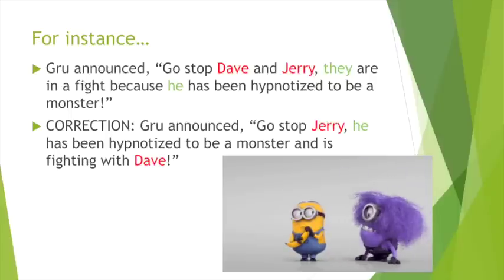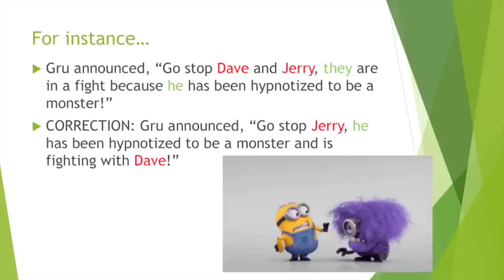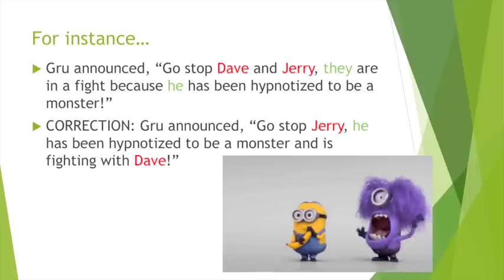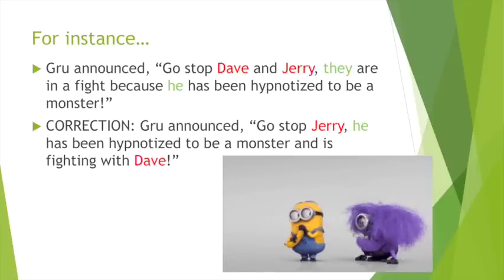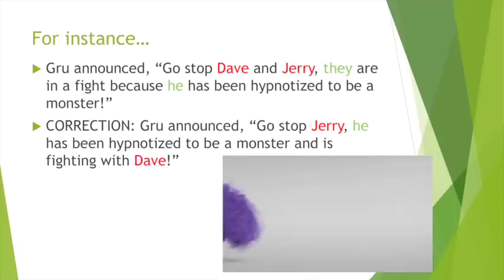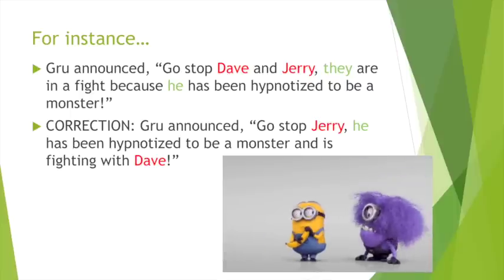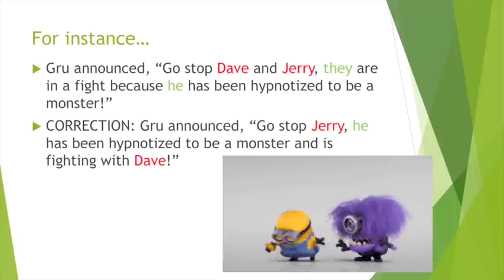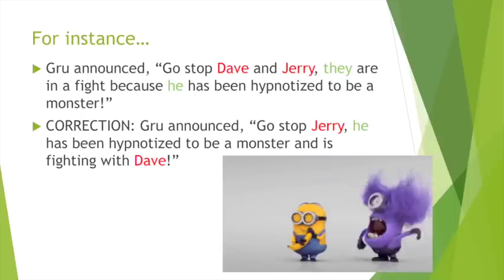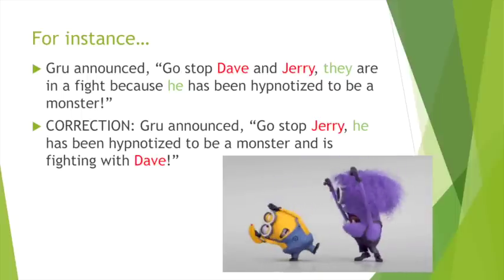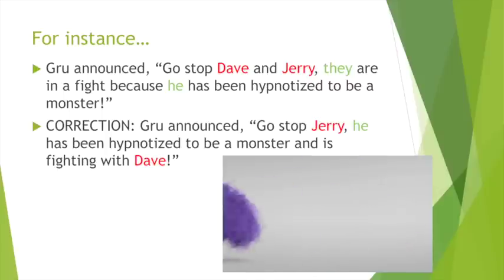For instance, let's go through some examples. Gru announced, "Go stop Dave and Jerry. They are in a fight because he has been hypnotized to be a monster." Here we know that they refers to Dave and Jerry, but it's not clear that he is referring to either Jerry or Dave. We don't know which one. So in the correction I put, Gru announced, "Go stop Jerry. He has been hypnotized to be a monster and is fighting with Dave." Here we know that Jerry is the purple minion, and Dave is the yellow minion being attacked.